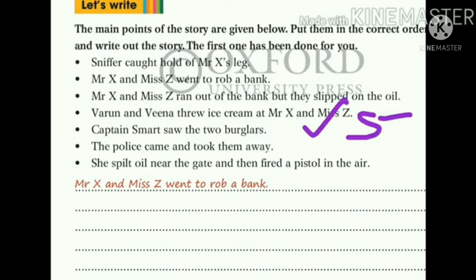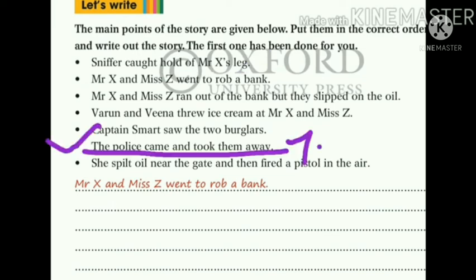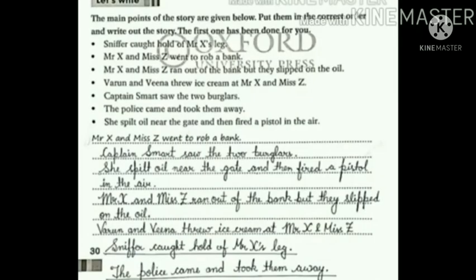Sniffer came and caught hold of Mr. X's leg, and at the last the police came and took them away. Yes, in this way you can put these sentences in a correct order and then rewrite the story in the given space. Yes, so children, keep practicing this exercise while writing in your revision notebook.